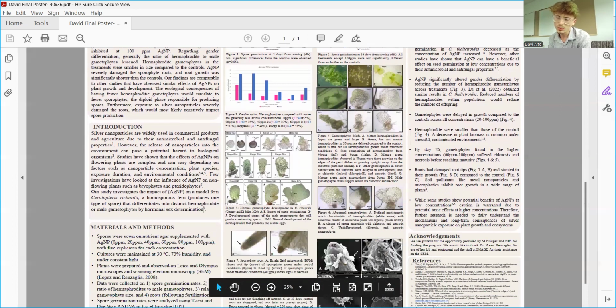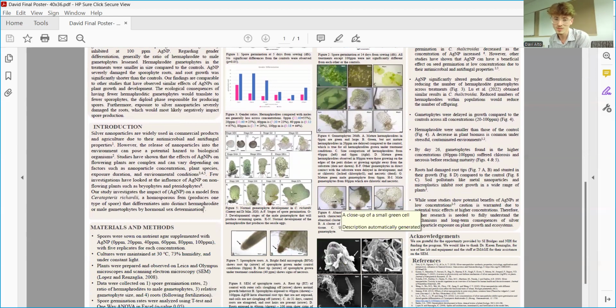Moving to Figure 6, we also observed abnormalities in the gametophytes. Photo A shows a white arrow pointing to a definitive meristematic notch, which is characteristic of the female hermaphrodite. But we also have the black arrow, which is pointing to an abnormal cluster of male antheridia, the male sex organs, in an unlikely spot.